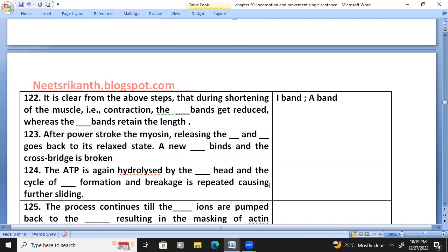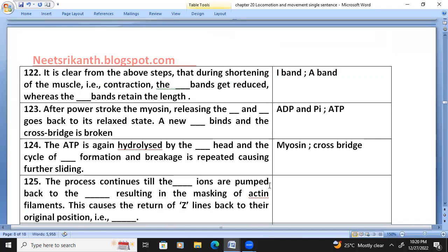After the power stroke, the myosin releases ADP and phosphate ions and goes back to its relaxed state. A new ATP binds and the cross bridge is broken. The ATP is again hydrolyzed by the myosin head, and the cycle of cross bridge formation and breakage is repeated, causing further sliding.